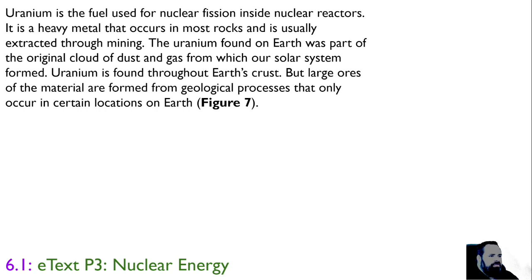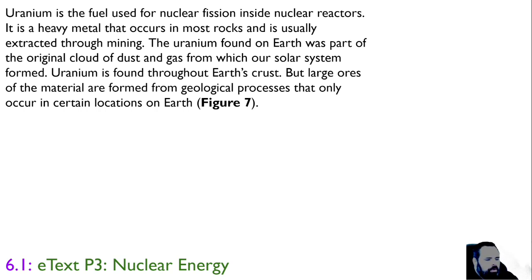Uranium is the fuel used for nuclear fission inside nuclear reactors. It is a heavy metal that occurs in most rocks and is usually extracted through mining. Uranium is found on Earth, and was part of the original cloud of gas and dust from which our solar system was formed.